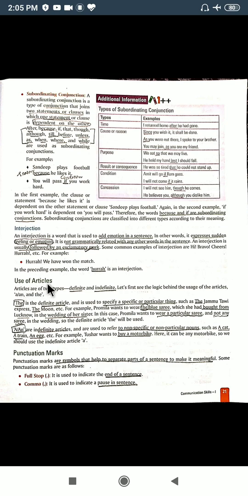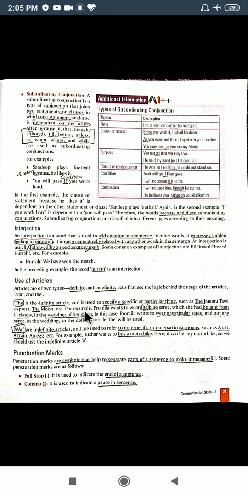Now, the use of articles. Actually, articles are basically of two types. One is your definite article and second is your indefinite article. So the definite article will specify a specific or particular thing, like we are talking about the Jammu Tawi. The refers to the particular train, Jammu Tawi. The moon, the sun, the Ramayan. So the refers to a specific or particular thing.